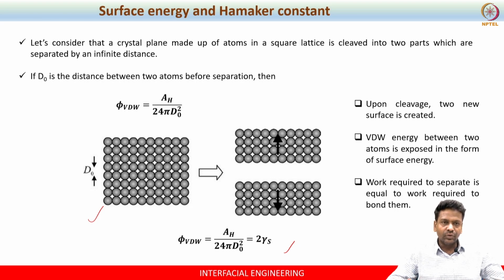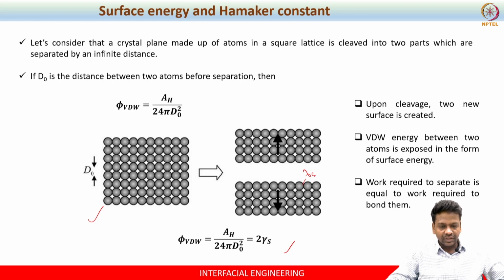Two new surfaces are created, and for each surface you can assign a surface energy. In that way you will have two surface energies, so that means 2 gamma s. If you equate this equation with 2 gamma s, you can calculate sometimes the minimum separation distance, or the Hamaker constant, or the surface energy itself, right.